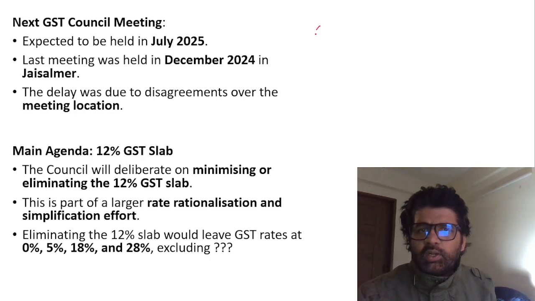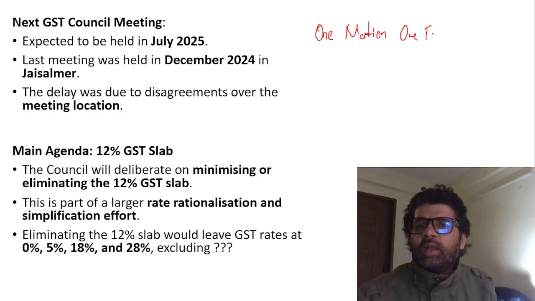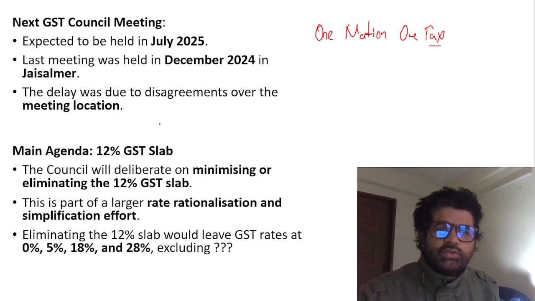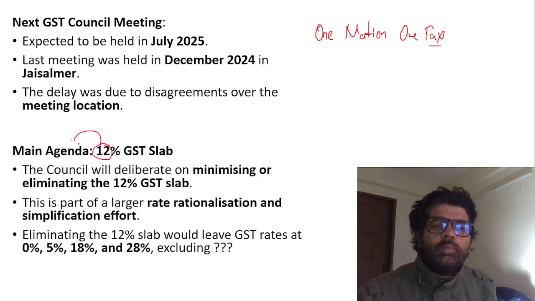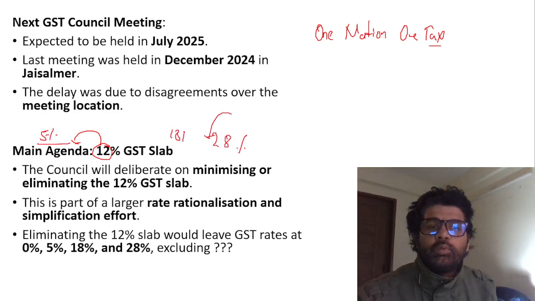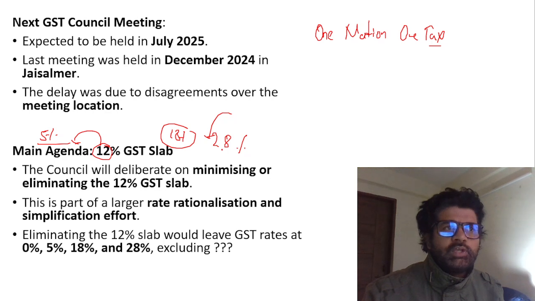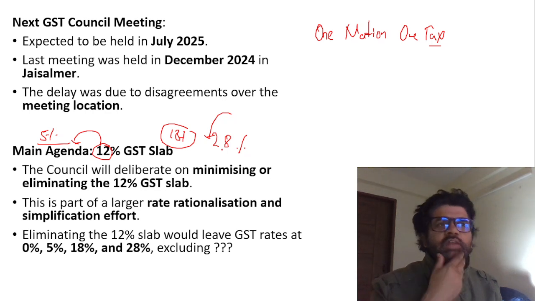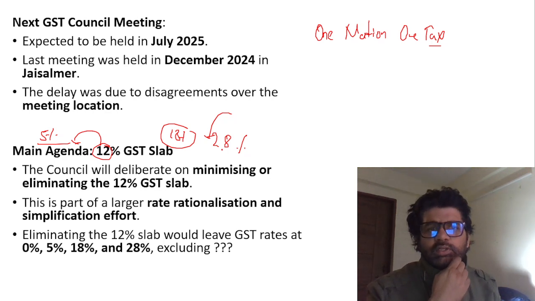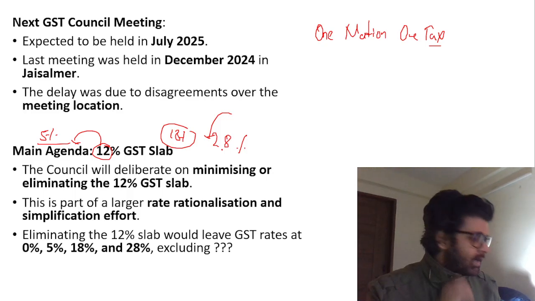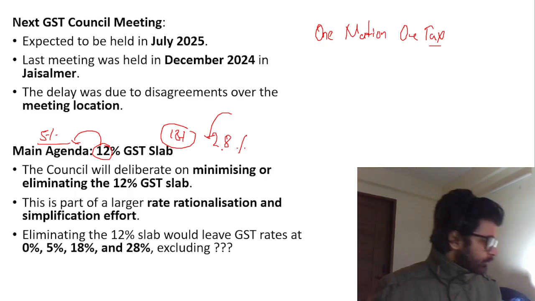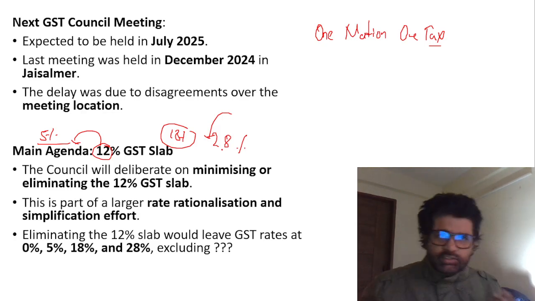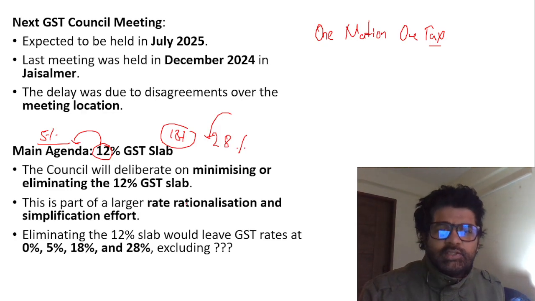You talk about one nation, one tax, but this is not exactly one nation, one tax. You have multiple tax slabs and you have to reduce those tax slabs. Because the government is shifting a lot of items from 12% to 5% and 28% to 18%, they will lose revenue, but they're trying to diversify their domestic market and export market, and they're trying to incentivize local consumption, because of tariffs and all the things which have happened, and Trump's flip-flop policies. Exporters are impacted, so exporters' losses can be offset if domestic consumption increases. This is one way of doing that.